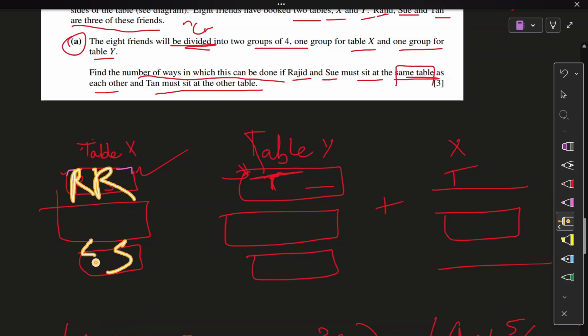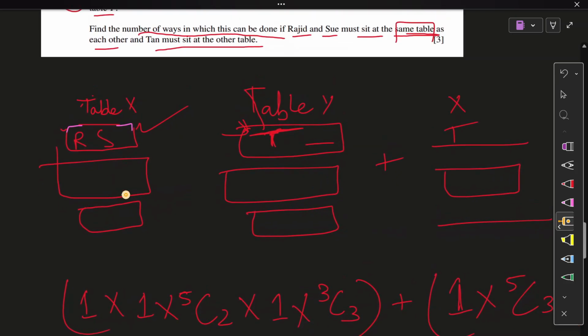This could be anything because it's a selection question. We do not worry about arrangement, right? So do not get into that. But if it said that they were seated on the same side, would that have changed the question? That is the question. If it said they are seated at the same table as each other and on the same side, then what would have changed? I don't think anything would have changed. No, nothing would have changed, right?